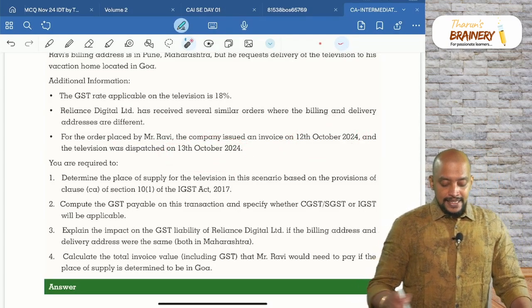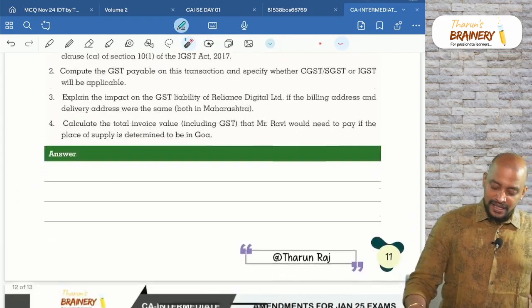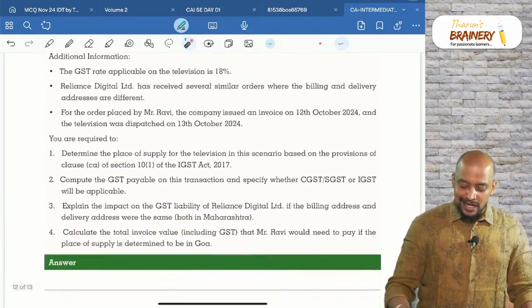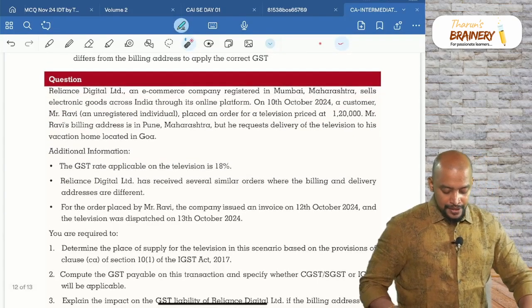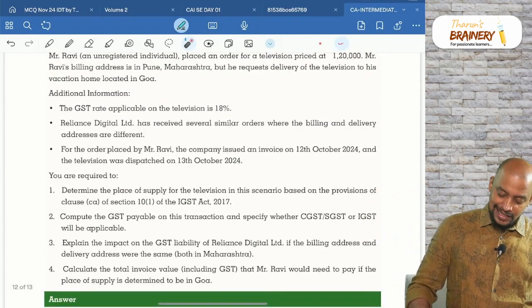First, determine the place of supply for the television in this scenario based on the provisions of 10(1)(ca). So, what will be taken here?